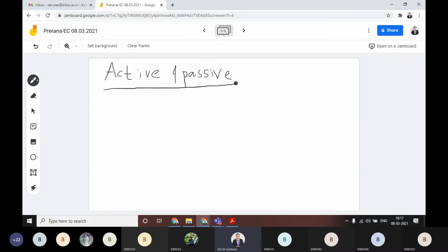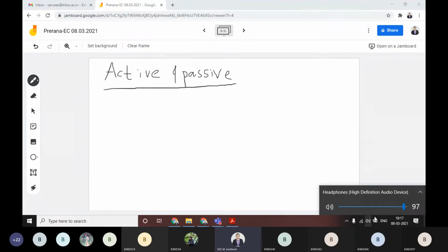Active is that which delivers energy, and passive absorbs. Exactly. Active elements deliver some power to the circuit, energy or power which will be given to the circuit. In the active case, some power will be given to whatever circuit you are connecting this active element inside. For that circuit, this active element will give some power. Some power will be delivered to this combination of elements we are talking about.